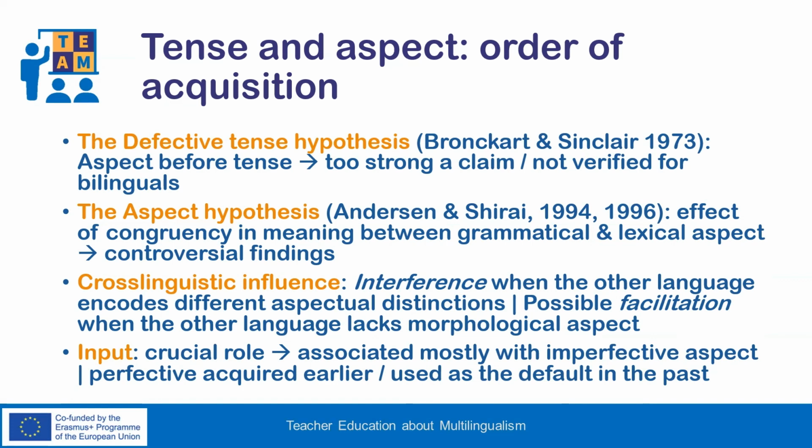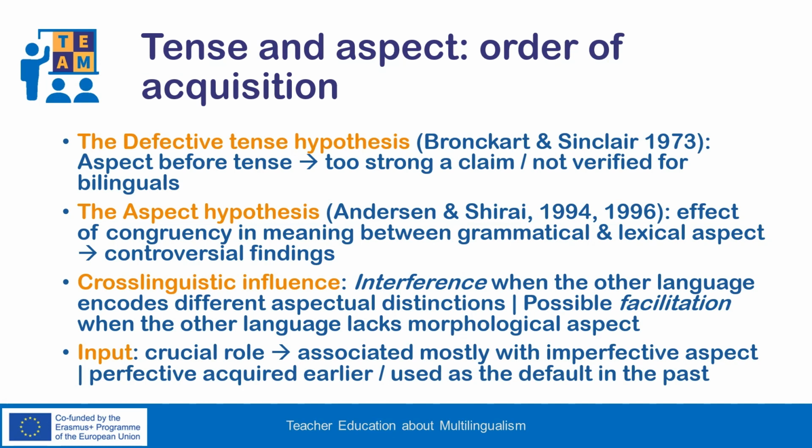Findings are controversial, as some studies support the aspect hypothesis, while others show that it holds mostly for the perfective and not for the imperfective aspect. In case of impoverished input, bilingual children may never extend the use of the perfective to stative verbs or the use of the imperfective to achievements and accomplishments.